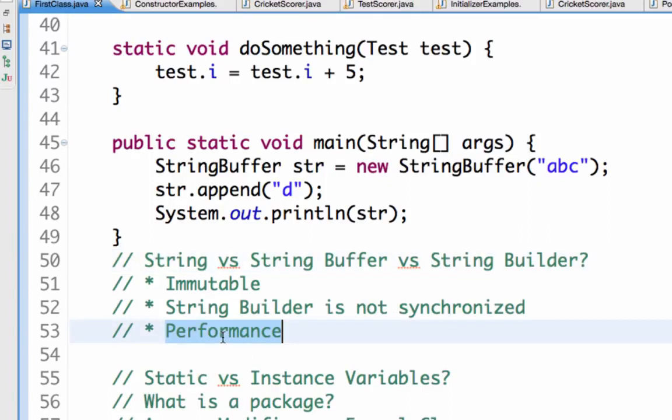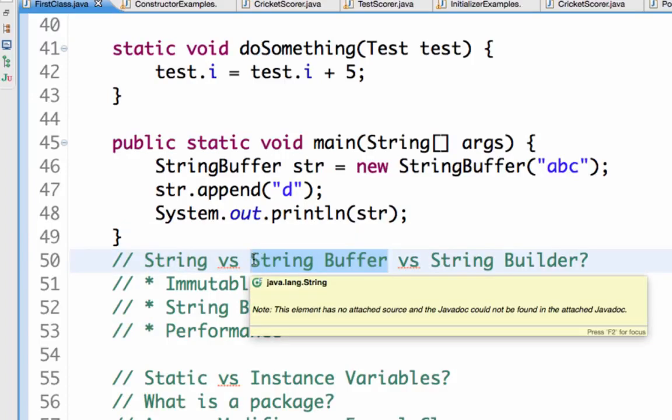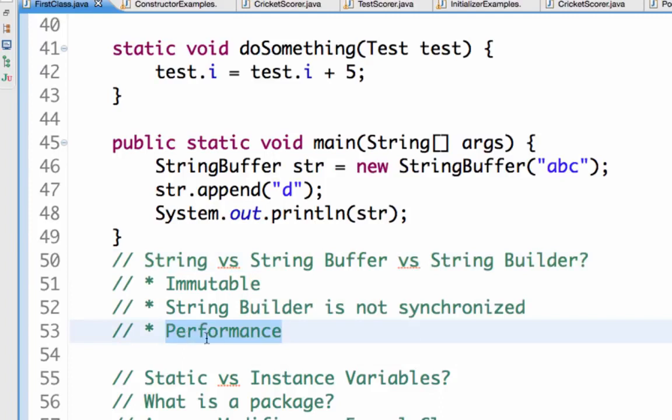Also, when we use a lot of strings, it would have a lot of negative effect on performance. If I'm doing a loop and appending 10 times in a loop, then if I'm using a string, it would create 10 different objects. Whereas string buffer is mutable, so if I keep on appending something to a string buffer, it would not create new objects. It will reuse the existing object itself. So that's a very important thing. If you are really worried about performance, you should use a string buffer and not a string class.